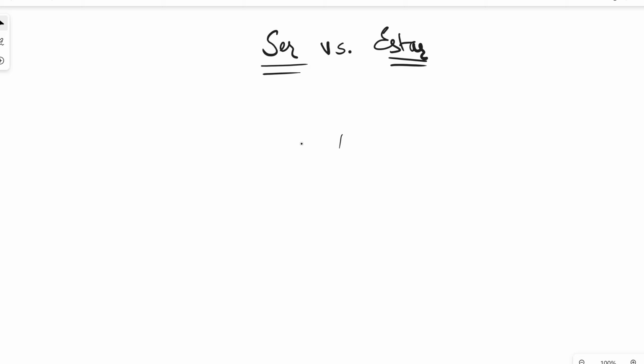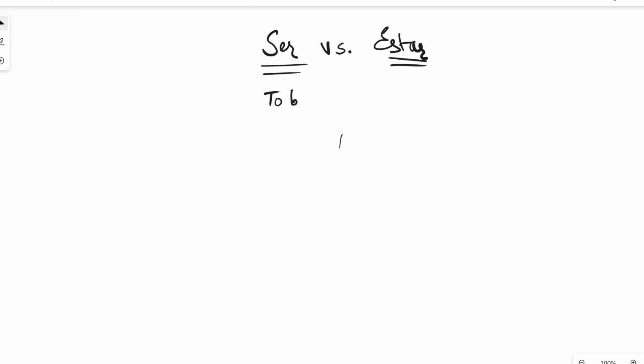In today's class, we'll be doing the difference between verb ser and estar. If you are looking for this topic, then I'm assuming you already know the conjugation of verb ser and the conjugation of verb estar. Now, this can be one of the most confusing topics for English speakers to learn because in English you don't have the concept of ser versus estar. So in today's class, we are going to learn the differences between ser and estar.